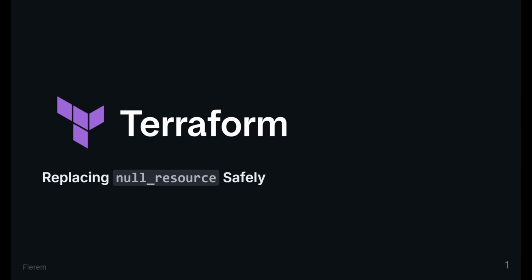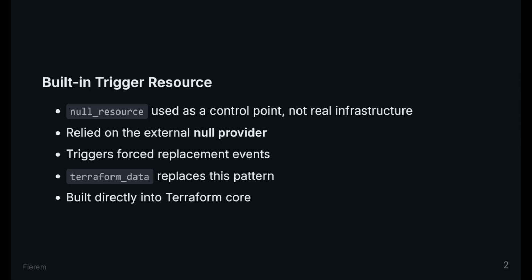Replacing null resource safely. Null resource was often used as a control point, not as real infrastructure. The mechanism was simple. Attach triggers or a provisioner, then force Terraform to treat a value change like a replacement